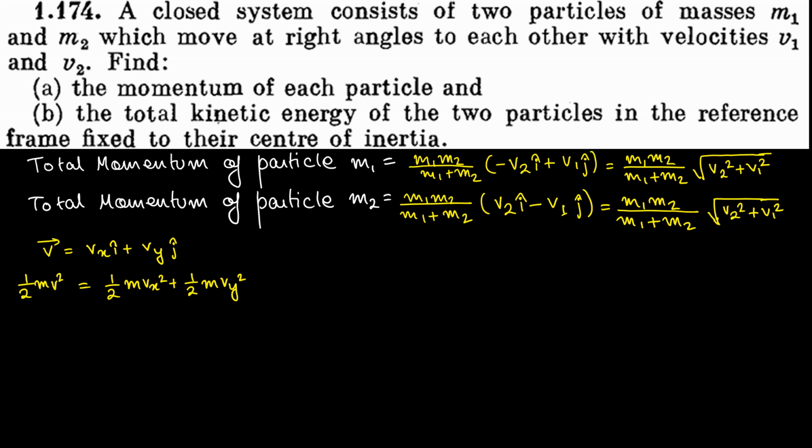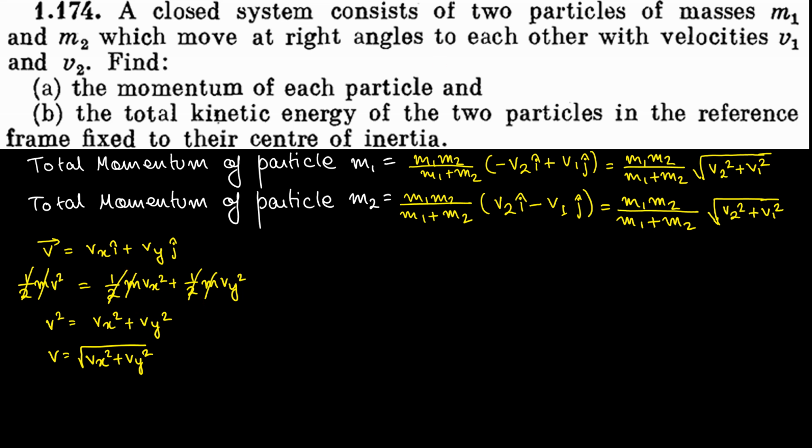You can either find out the kinetic energy by the magnitude of velocity, or you can add up the x component of kinetic energy and y component of kinetic energy. See, if I simplify this, half m can be cancelled out from both sides. So v square is equal to vx square plus vy square, or v is equal to under root of vx square plus vy square, which is the same thing as the magnitude of velocity, isn't it? So it doesn't matter, you use the magnitude of velocity or you add up the x component of kinetic energy and y component of kinetic energy. Both will have the same value.